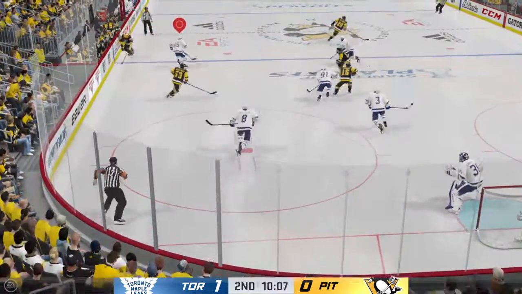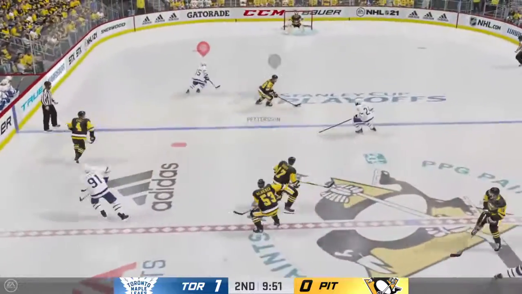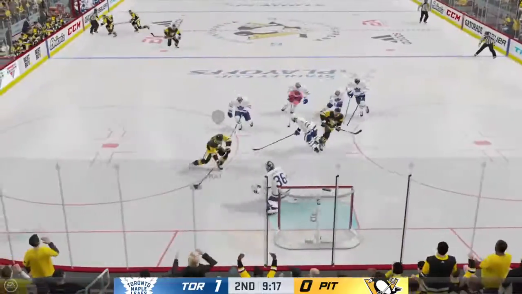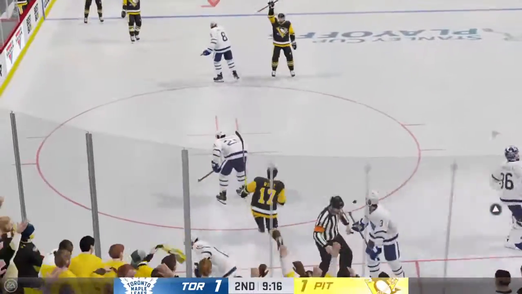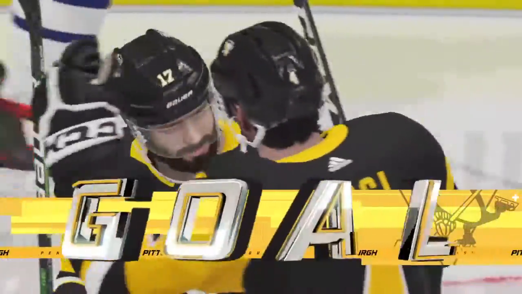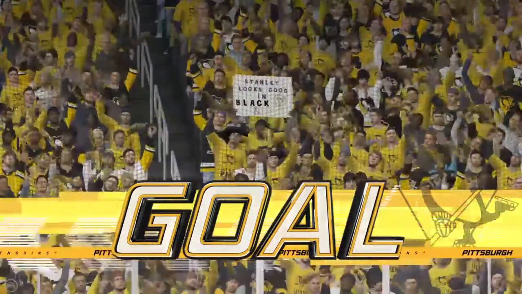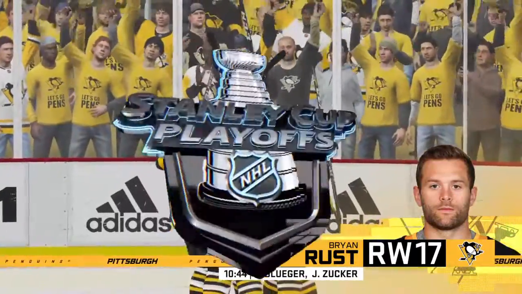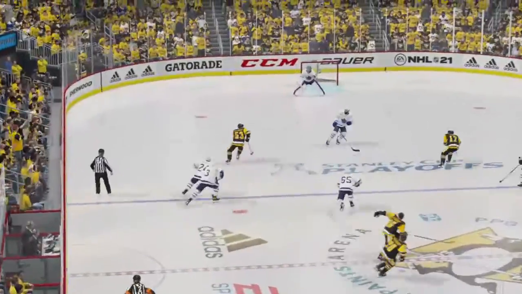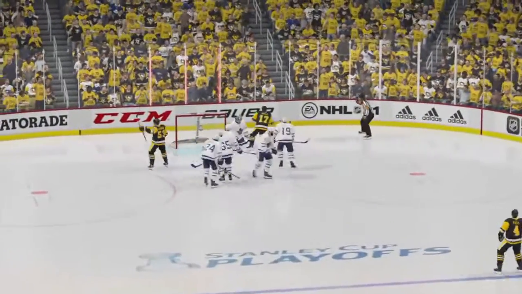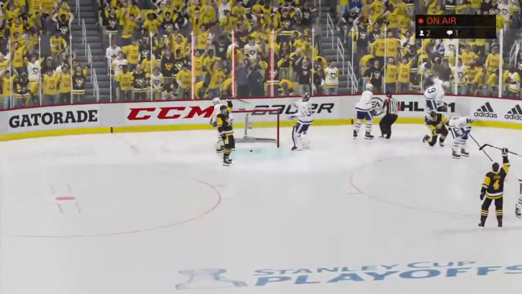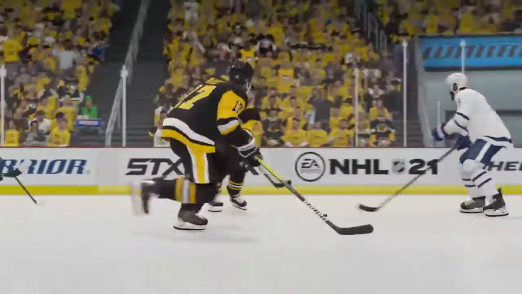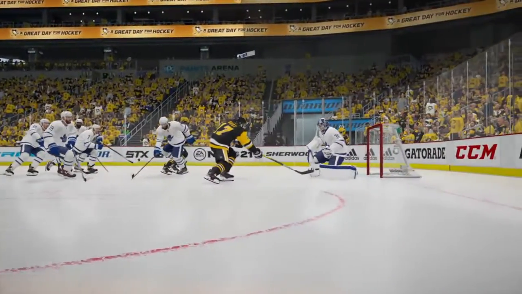A big hit by Mikheyev, and here come the Leafs out. Odd man rush. Mikheyev had Simmons, couldn't get it across. Good steal by the Pittsburgh Penguins. Here they come the other way, 2-on-1. Pass across, they score! Tie game. A 2-on-1 one way, a 2-on-1 the other way, and the Pittsburgh Penguins have tied it. Brian Rust. So the Pittsburgh Penguins tie it up, and that's all it took, just a 2-on-1, tie game.